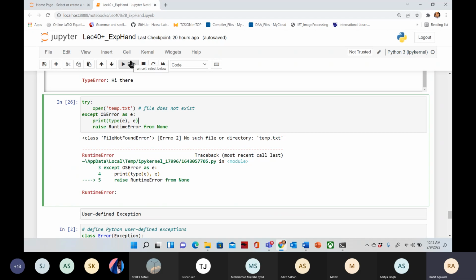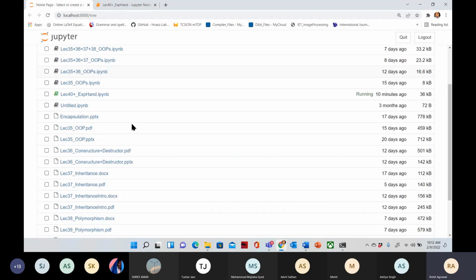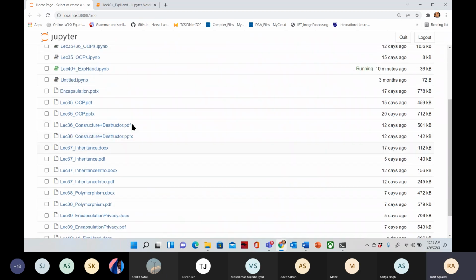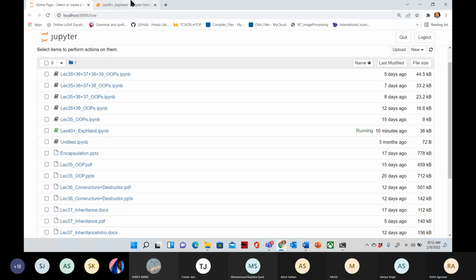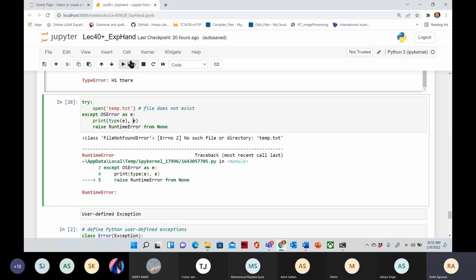Let me check whether my system has temp.txt or not. I do not have the temp.txt file here. Clear. So this error, OSError, prints this class, FileNotFoundError, no such file or directory. Now the raise statement, what I used: raise RuntimeError from None. Whenever I write from None, what will happen?